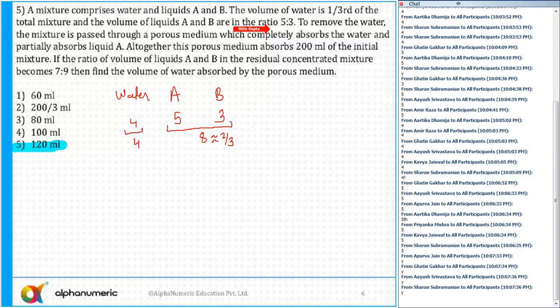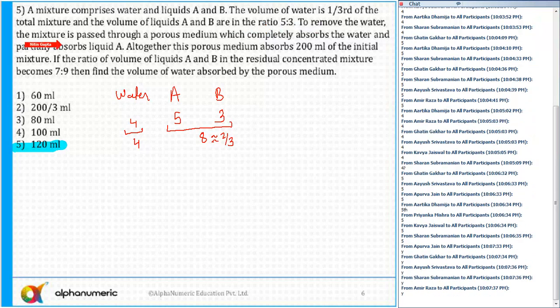Keep responding. Now, to remove the water, the mixture is passed through a porous medium which completely absorbs the water and partially absorbs liquid A. Altogether, this porous medium absorbs 200 ml of the initial mixture. If the ratio of volumes of liquid A and B in the resulting concentrated mixture becomes 7:9, after certain steps, remember, water is completely out. There is no water now.